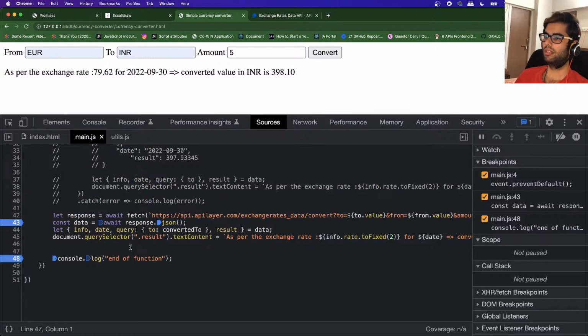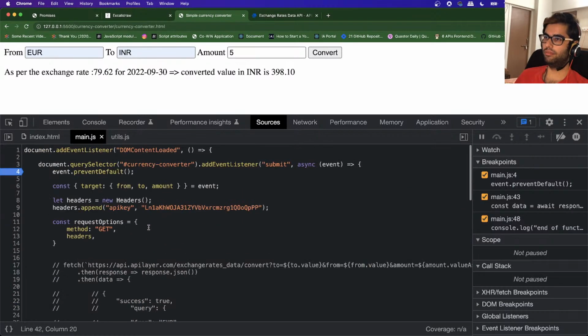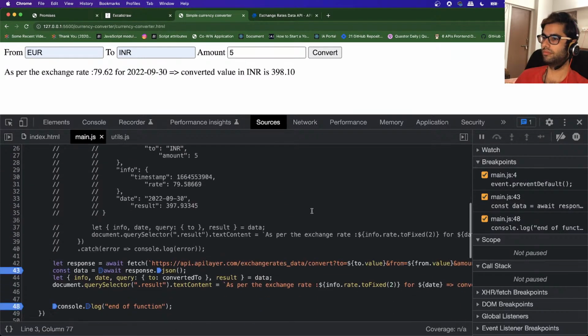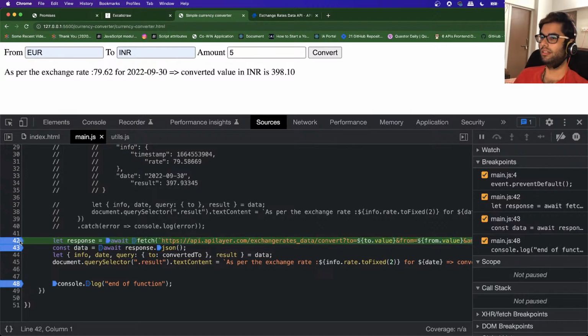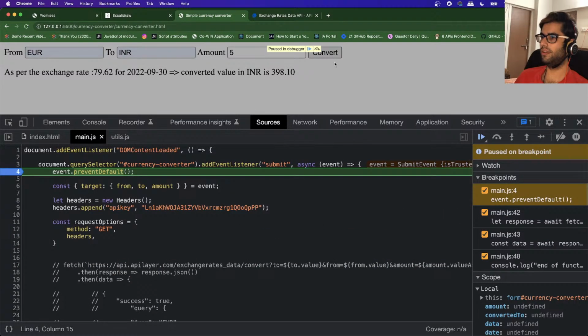Okay. So suppose I have, so it's doing the same thing basically. We're getting the response, moving on to the next part. Now all of these statements are coming after the await, right? So it's pausing the execution over here. Once the response is back, it is moving ahead, right? So let's click on this function once again.